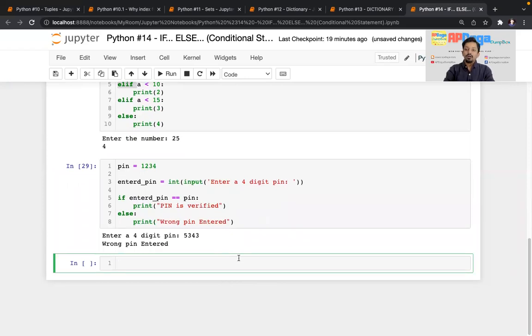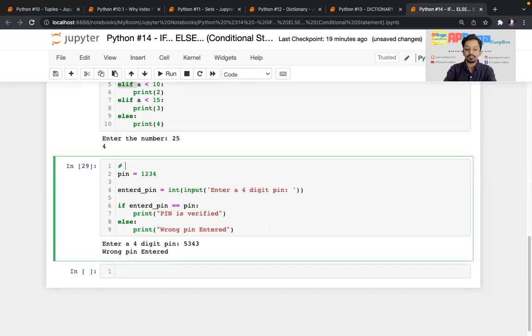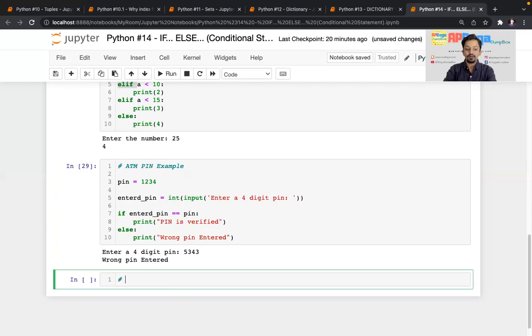Now I want to talk about some nested if else as well, like if within if. But before that, I'll give you one more example. Similarly, just like this ATM pin example, I'll write one more example, that is student result.